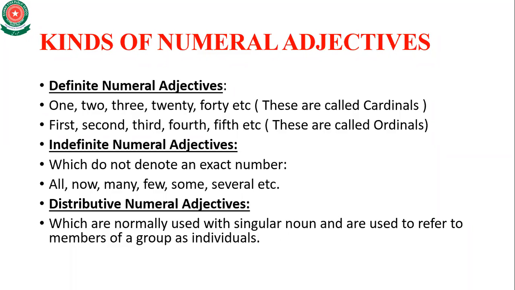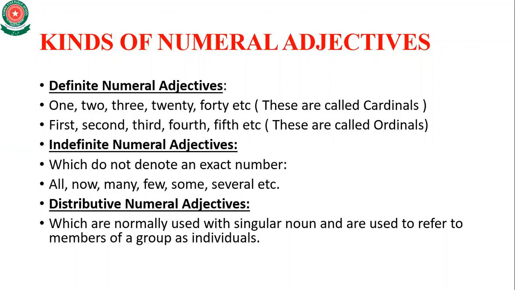That is why we call them definite, because we can understand how many. They are countable words or exact numbers. So 1, 2, 3, and 20, 40, etc. are the definite numerals. Further, these numerals are called cardinals, whereas first, second, third, fourth, fifth, etc. are called ordinals.